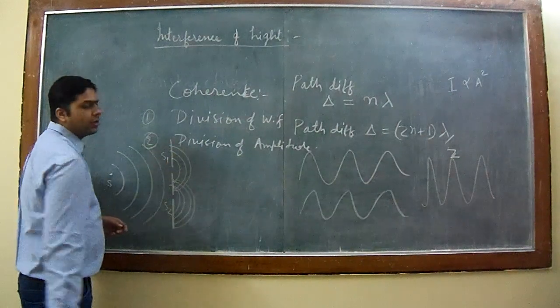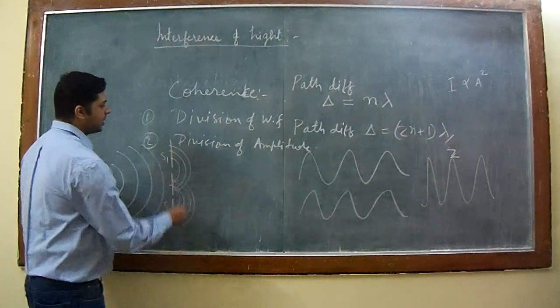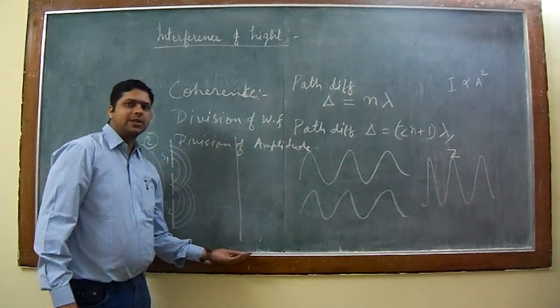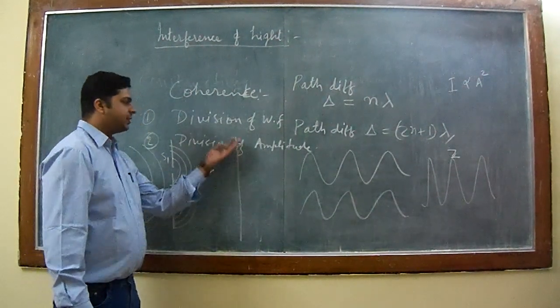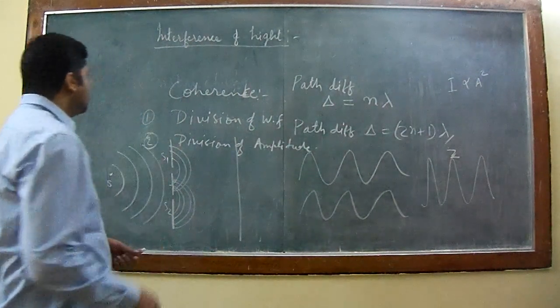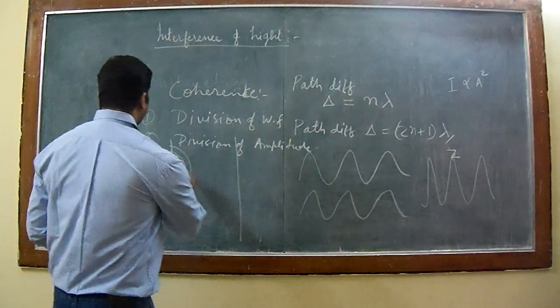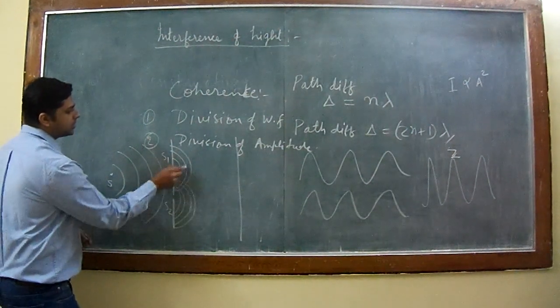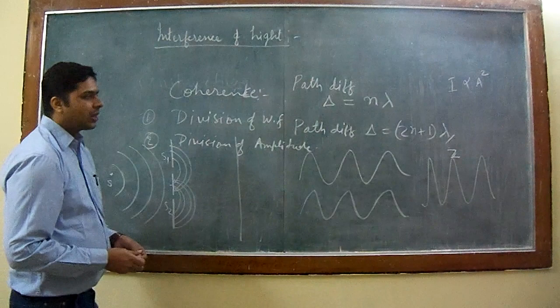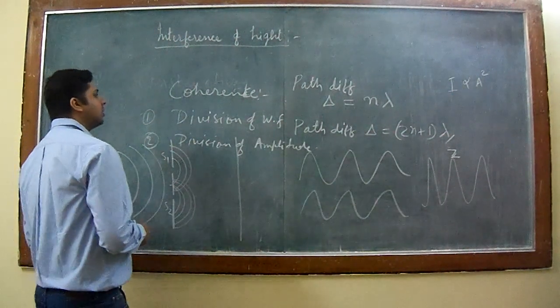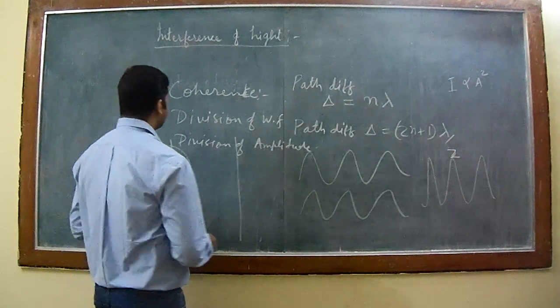When such two wavefronts superimpose on one another, they give rise to the resultant intensity pattern on the screen, called the interference pattern, which consists of alternate dark and white bands. Here two wavefronts are obtained from the single incident source, so they are coherent in nature. So coherent sources are used in order to obtain this steady interference pattern.